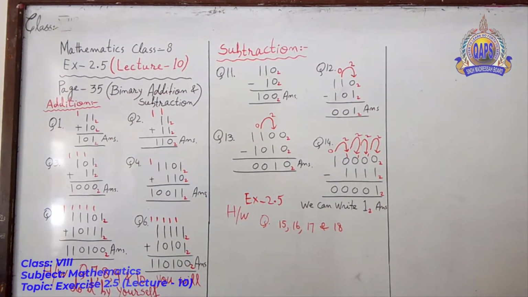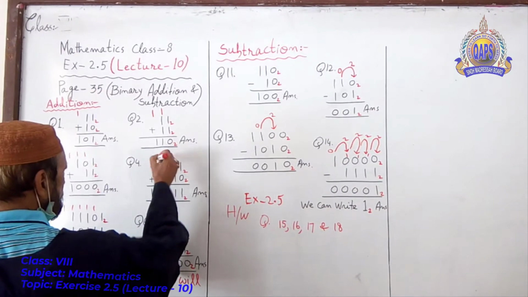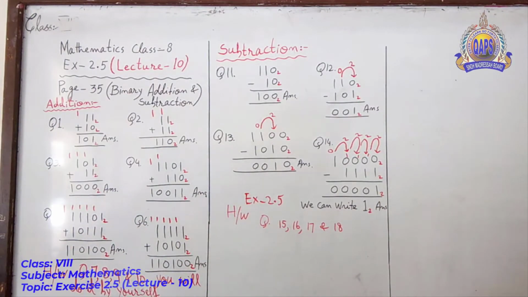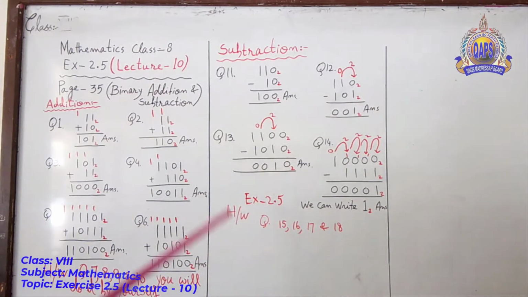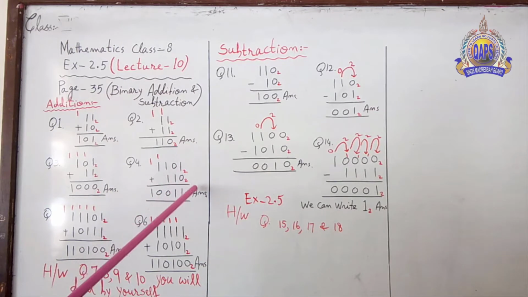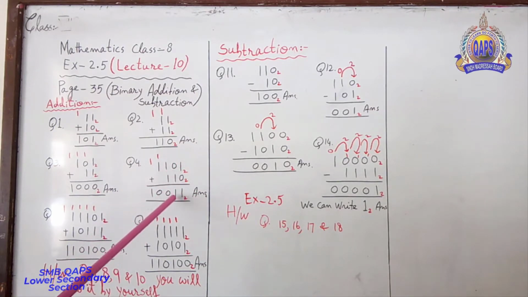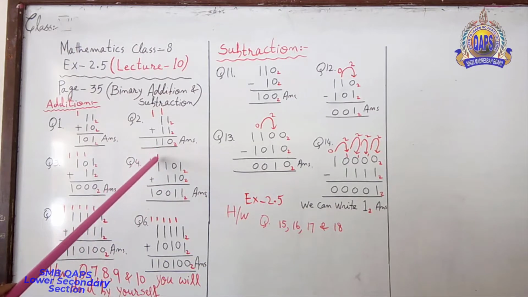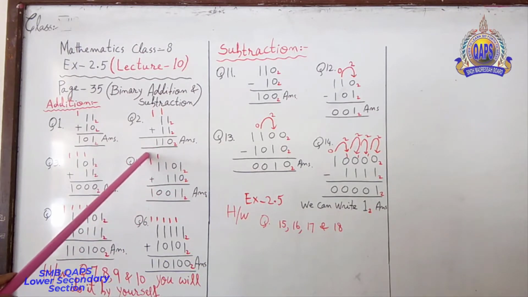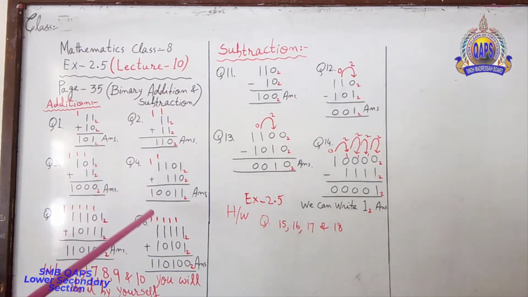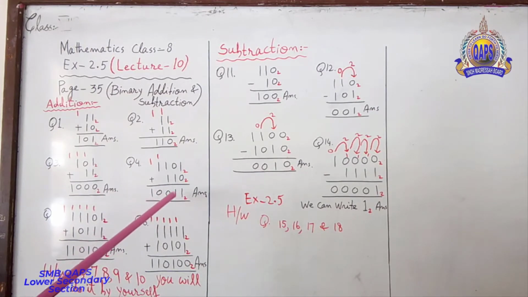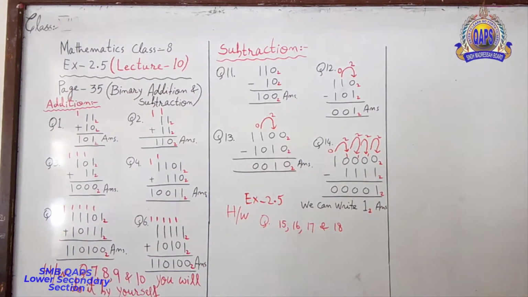So let me put this carry over here. I hope you understand. 1 plus 0, 1. 0 plus 1, 1. 1 plus 1, 0, carry 1. 1 plus 1, 0, carry 1. This one will come over here. Answer is 10011 base power 2.